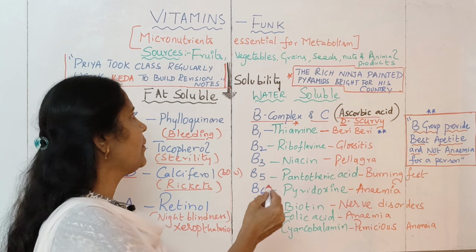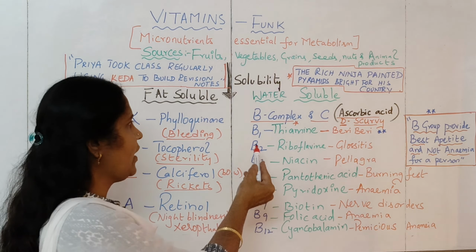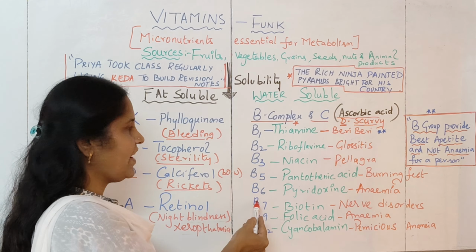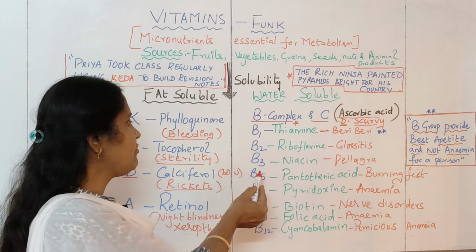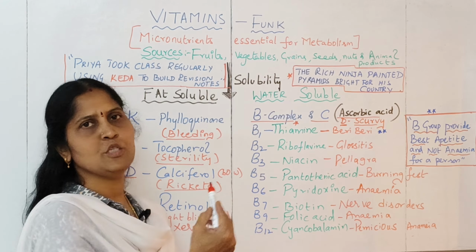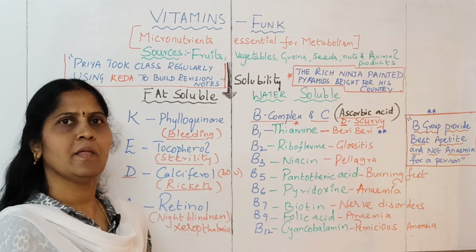Coming to the B complex group of vitamins, we have B1, B2, B3, B5, B6, B7, B9 and B12. B4 is not there. The B1 vitamin is called thiamine, B2 is riboflavin, B3 is niacin, B5 is pantothenic acid, B6 is pyridoxine, B7 is biotin, B9 is folic acid and B12 is cyanocobalamin.